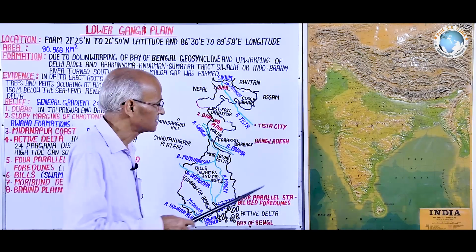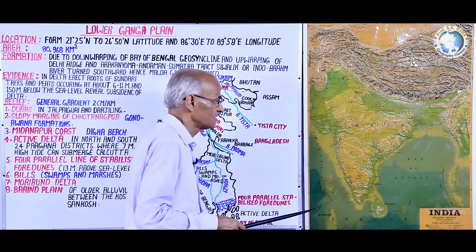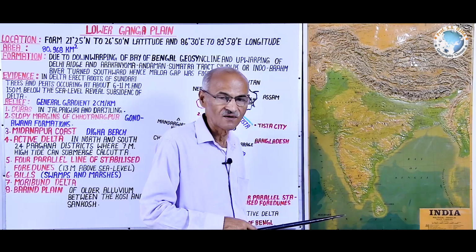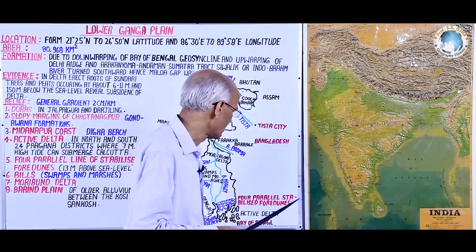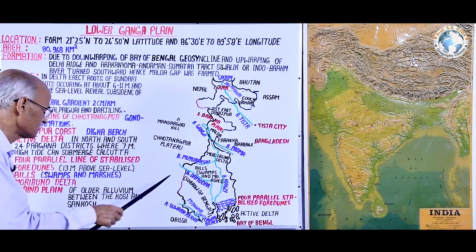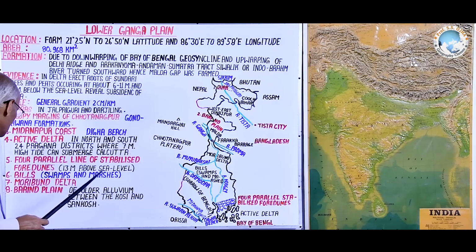That's why West Bengal, or say the lower Ganga plain, is best suited for the three paddy crops: aus, aman and boro. And this is a very low-lying area, so the soil is very saturated.